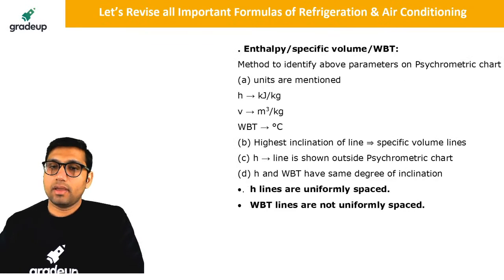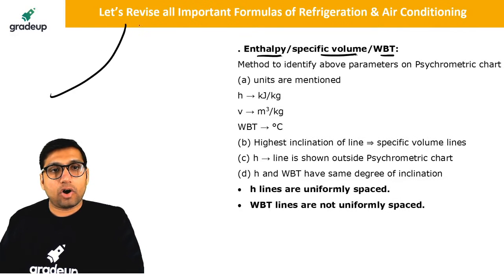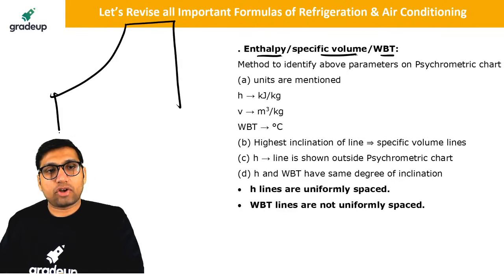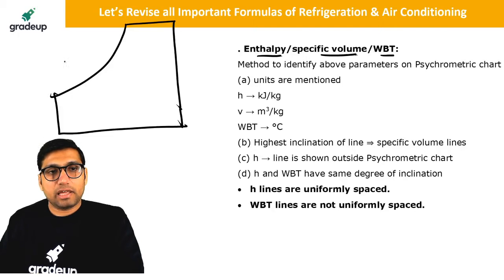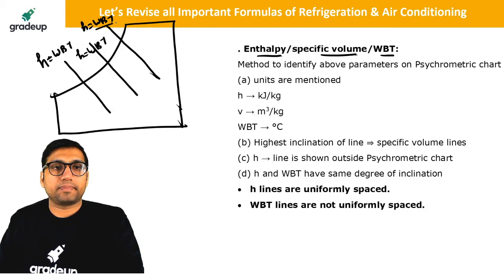Okay. Then we have enthalpy, specific volume and wet bulb temperature lines. On a psychrometric chart, enthalpy lines and wet bulb temperature lines have equal inclination. That is, the enthalpy and wet bulb temperature lines will be shown by the same line. The same line will represent both enthalpy and wet bulb temperature lines.